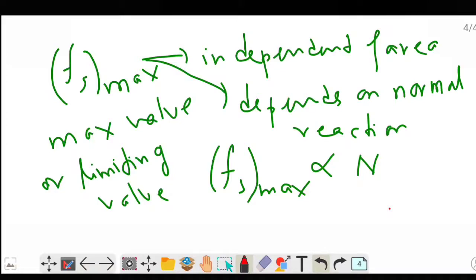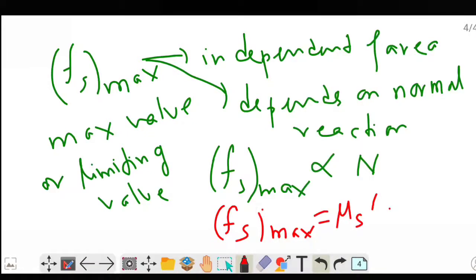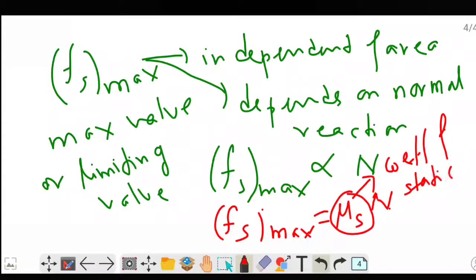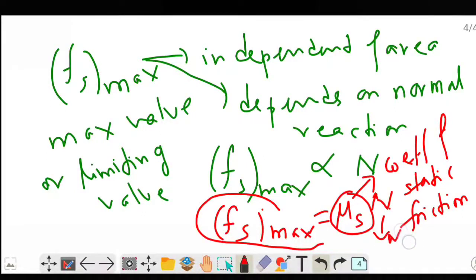Now if you remove this proportionality symbol, you will get a proportionality constant, mu s, so Fs max equals mu s times N. This mu s is called the coefficient of static friction, and N is the normal reaction.